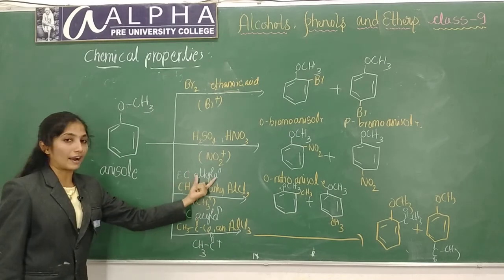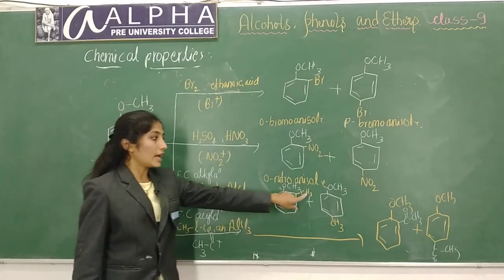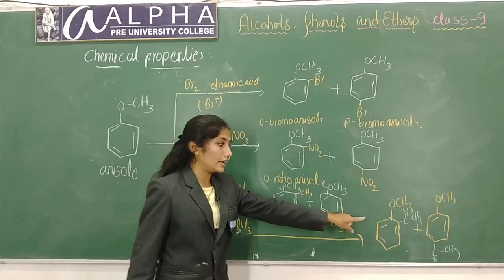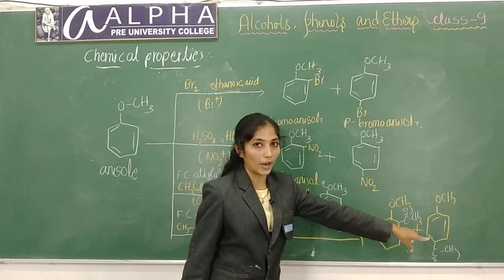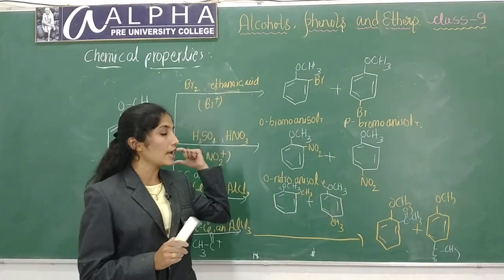And next is Friedel-Crafts alkylation and Friedel-Crafts acylation. In alkylation, alkyl group will be attached at ortho and para positions. In acylation, acyl group will be attached at ortho and para position. This is about electrophilic substitution reactions of anisole.